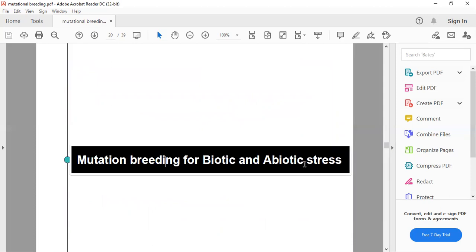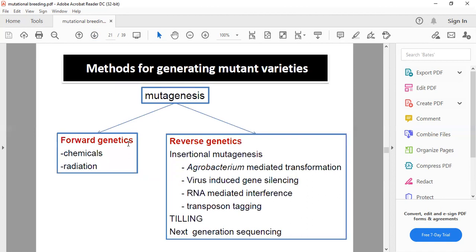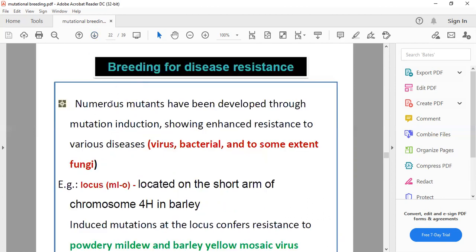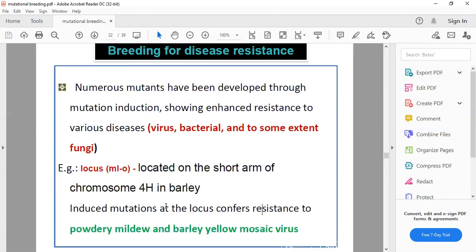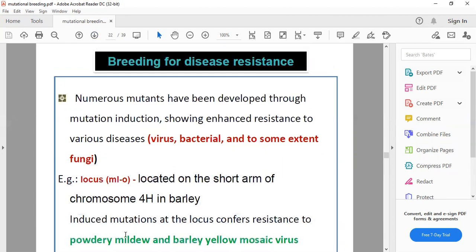So, mutation breeding for biotic and abiotic stress. We basically do this by two approaches, forward and reverse genetic approaches. For this purpose we use mutational breeding. One example is in barley crop, for powdery mildew and barley yellow mosaic virus, where we are doing this for developing disease resistance.